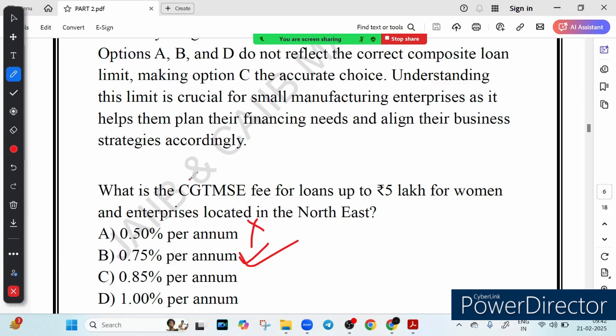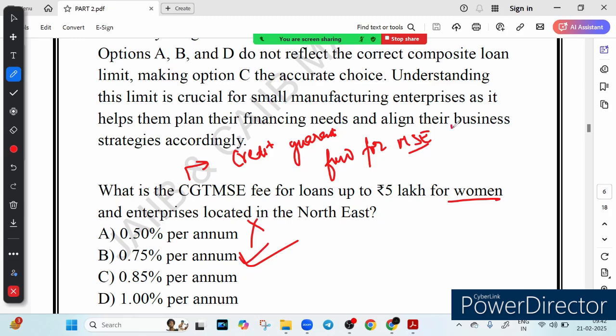You know what is CGTMSE? First of all, you should know the full form of it. Let me write it down. It stands for Credit Guarantee Fund for Micro and Small Enterprises. It provides financial security to banks when they lend to a small business, right? So whenever a bank lends to a small business, CGTMSE provides financial security to the bank. For a loan up to 5 lakh, the guarantee fee is 0.75% for women entrepreneurs as well as enterprises located in the northeast region.